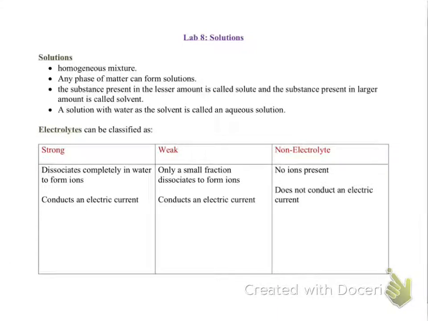Solutions. Your lab 8 is based on the topic solutions. What is a solution? It is a homogeneous mixture that contains small particles. Homogeneous basically means uniform throughout. And any phase of matter can form solutions. For example, solid in liquid, liquid in liquid, gas in gas, solid in gas, liquid in gas. As long as they are uniform throughout, it's a homogeneous mixture or a solution.